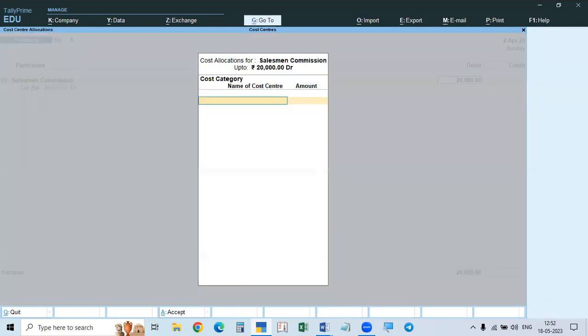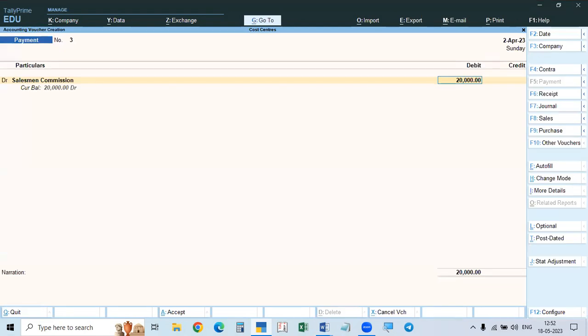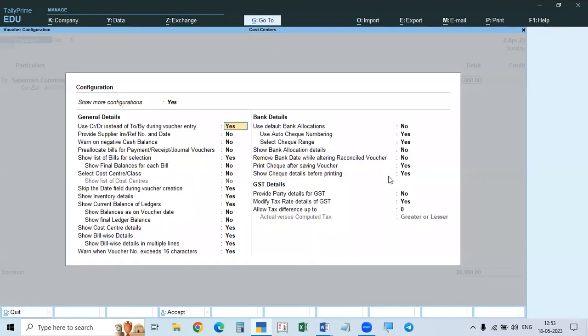Now we have to take the category. Commission is the class we are taking. Oh, sorry, one minute. Here, it will divide as percentage. We created the class, isn't it? So we have to select the class also. The class is not shown here. The class will be shown here for that record. F12, we left one thing. So cost center details we created, we enabled. Here you see, show list of cost center class. We have to make it yes. And again, list of cost centers also in that, is cost center class.